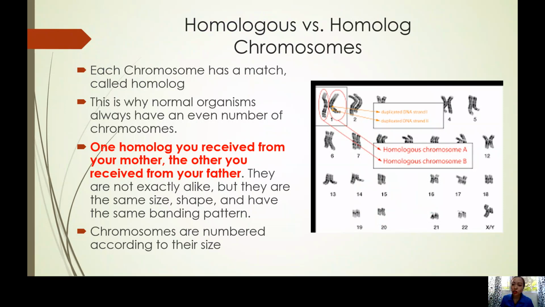It comes back again, but always understand the difference between homologous and homolog. Remember, one homolog comes from the father and the other from the mother. So combining the pair, we call that